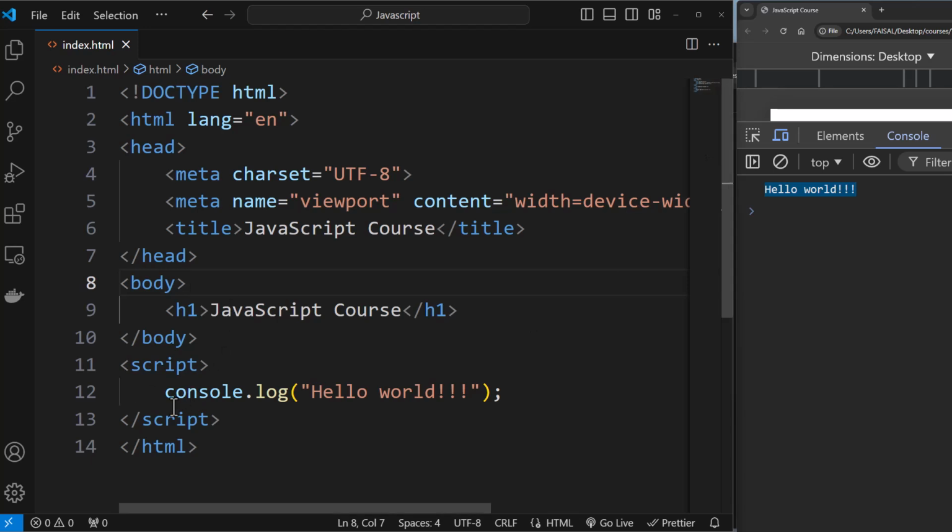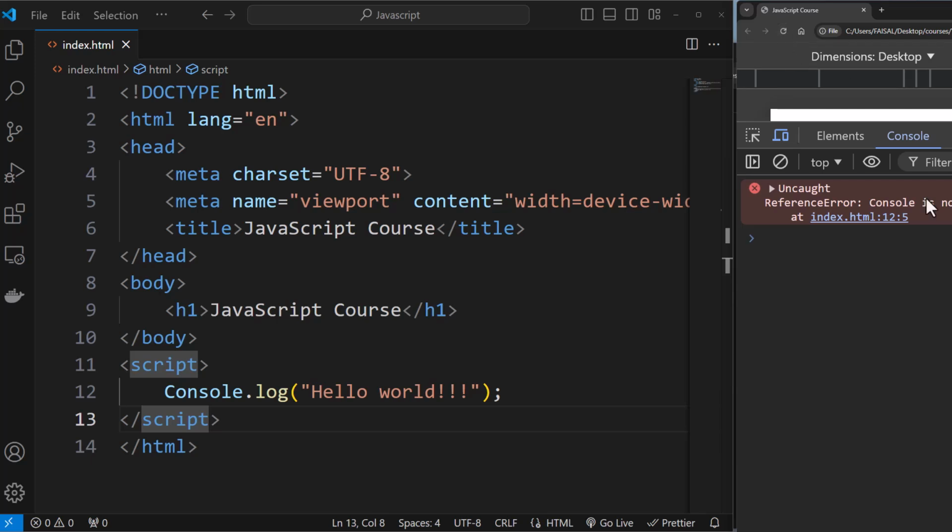Okay, also be sure to make use of the exact syntax that I'm writing over here. You can see console, everything is in small. Log also, everything is in small. If you try to write a capital C over here, if I save this and if you refresh, you'll see it's not defined. That won't work. And it's also telling you where the error is.